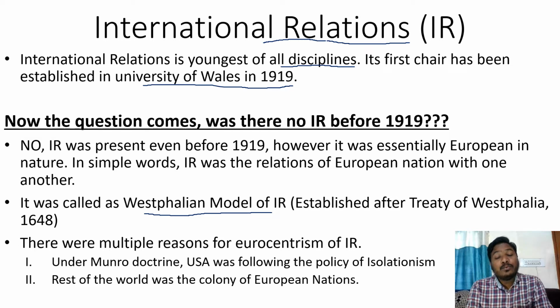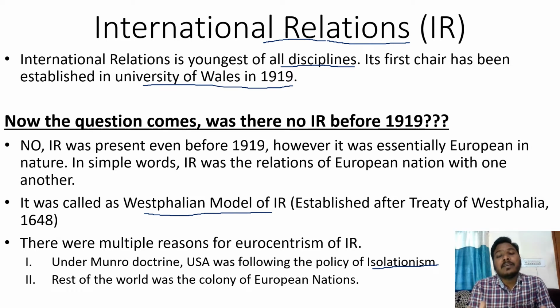Thirdly, before 1919, America was there. In the 18th century, it came into existence as an independent nation, but under the Monroe Doctrine, it followed the policy of isolationism. Isolationism means America had nothing to do with world politics, nothing to do with the politics of Europe.